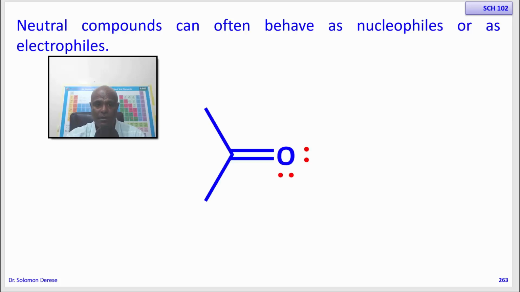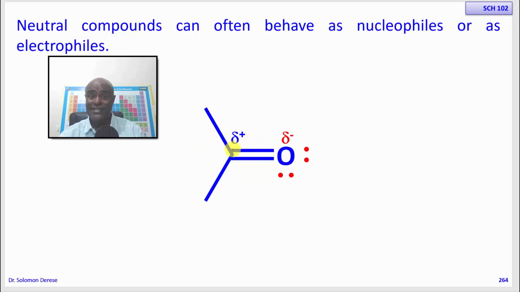A neutral compound that has a polarized bond. For example, if you take this molecule and isolate this bond, the carbon-oxygen bond, this bond is polarized. Since oxygen is more electronegative than carbon, the electrons of this bond are on the oxygen. So the oxygen is partially negative while the carbon is partially positive. It is polarized like that. So as you can imagine, in the same molecule we have two polarized atoms.